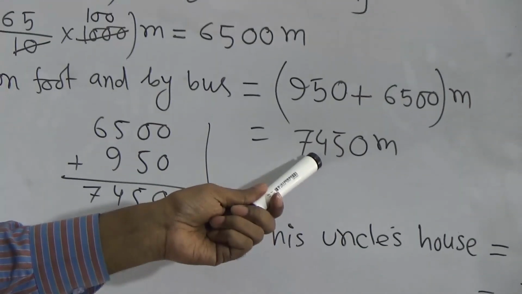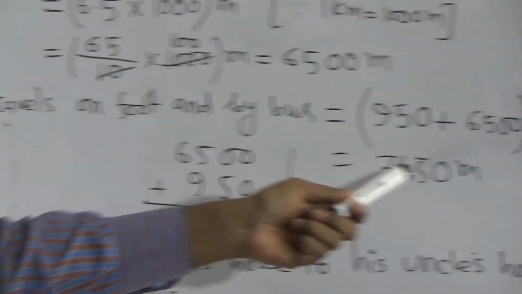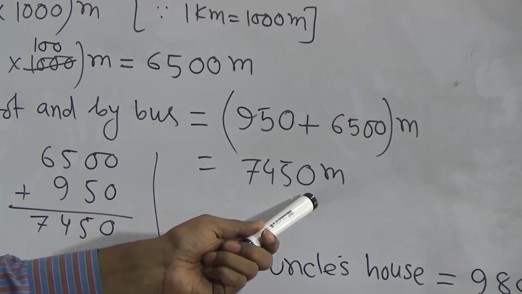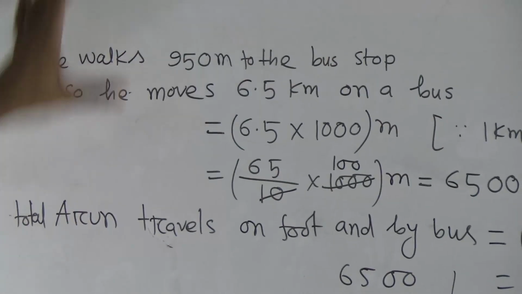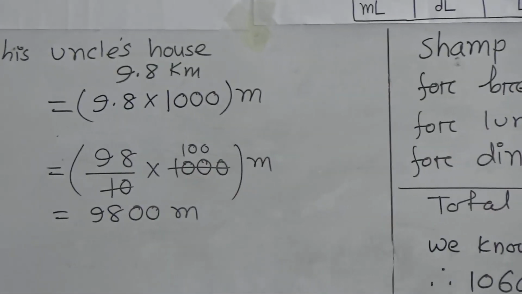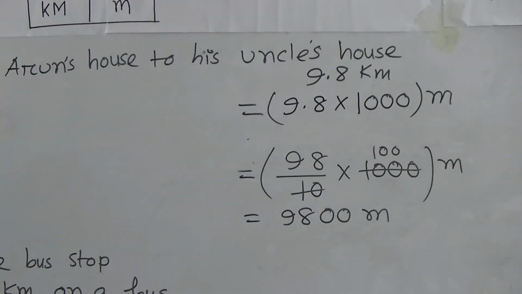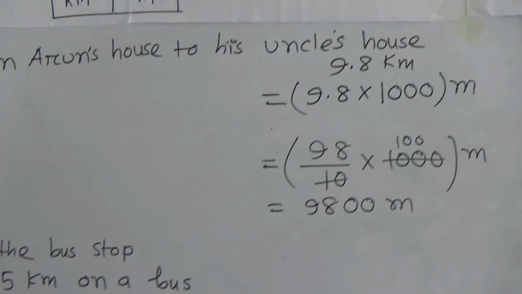The B number question, I have written like this. That means in total, Arun travels on foot and by bus 7,450 meter. Up to this is B number, and this is same as A number. And the last part is the question number C.